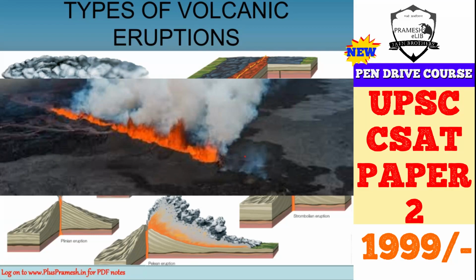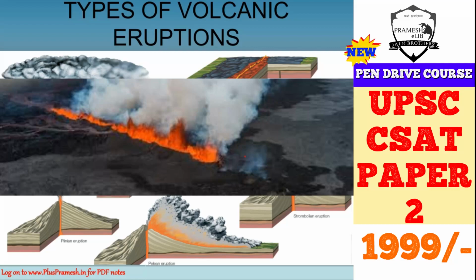Here in the Icelandic eruption you can see it is characterized by effusion of molten basaltic lava, and that flows from long parallel fissures. So as I've told you, it happens where there are plate boundaries, and such outpourings can lead to formation of lava plateaus. So they will not happen from a cone, but they are basically fissure volcanoes, and eruption happens from fissures, and it can happen for days.